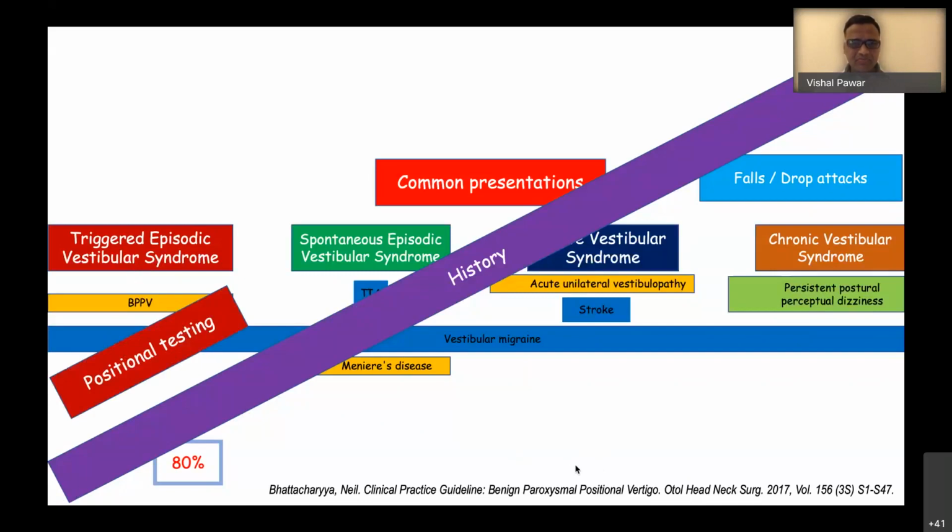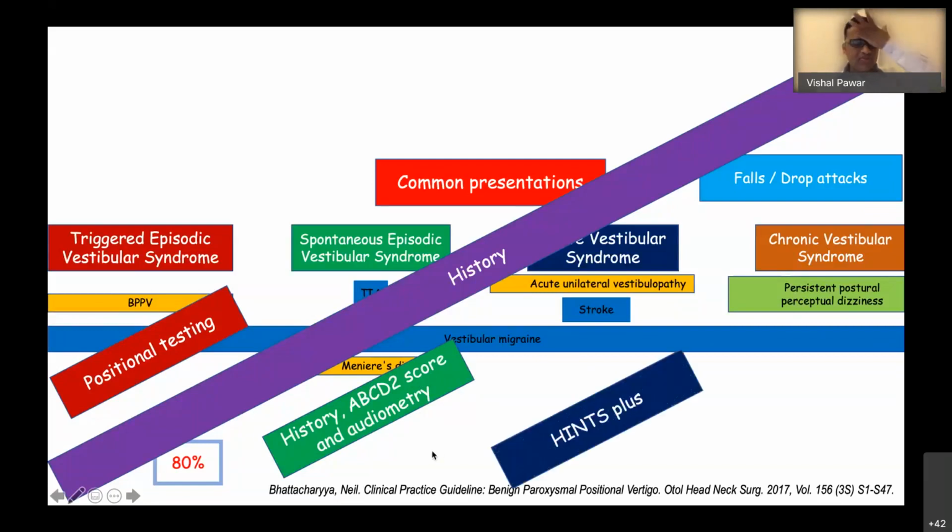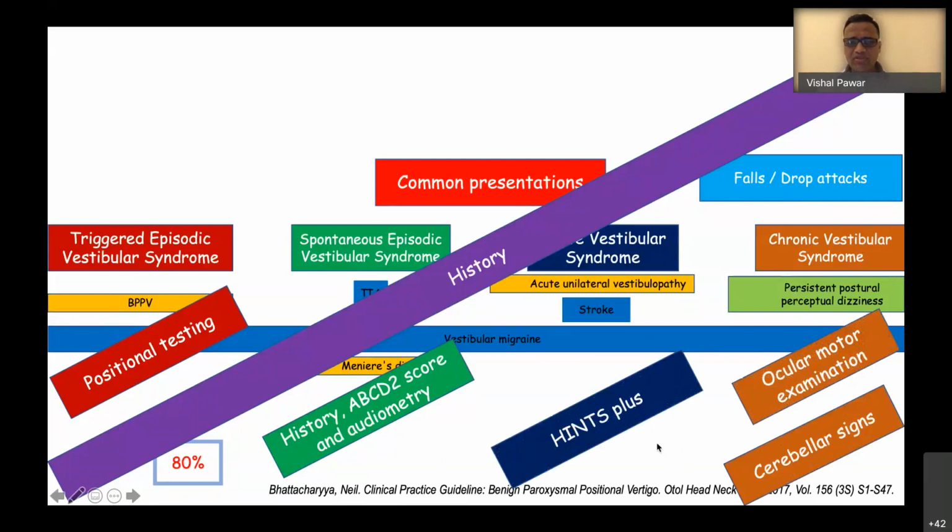the most important aspect of examination I will put first. For example, in triggered episodic vestibular syndrome, I will do the positional testing first. For spontaneous episodic syndrome, we have to go for the ABCD2 score and or audiometry, because Meniere's is one of the differential diagnoses. In acute vestibular syndrome, HINTS plus examination takes the priority. And in chronic vestibular syndrome, ocular motor examination and cerebellar signs. So according to the syndrome, you can prioritize your examination.